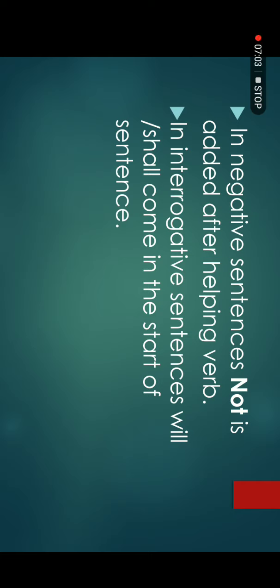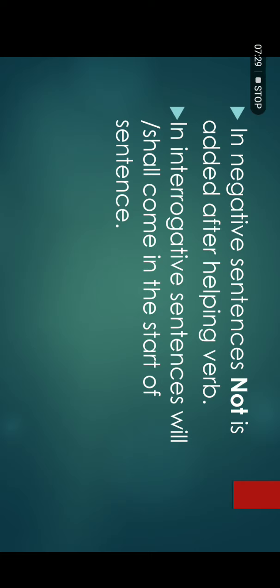In a positive sentence, I have discussed the arrangement of the sentence: subject plus will, shall plus have plus third form of verb and plus object. If you have a negative sentence, if the sentence has the word nahi, that is a negative sentence, you will use the word not after the helping verb will.